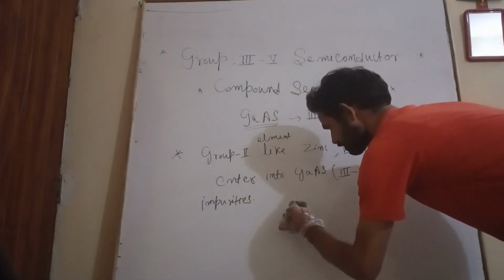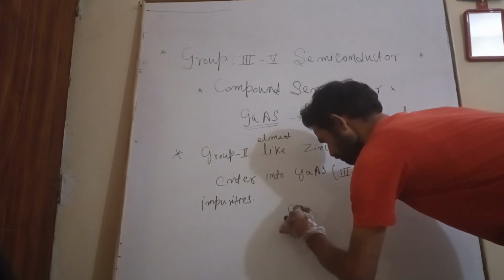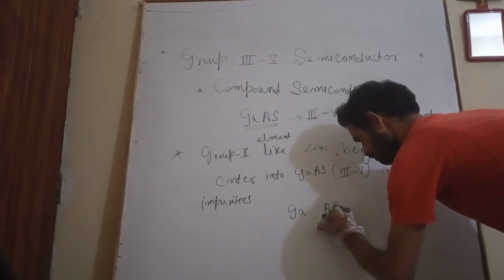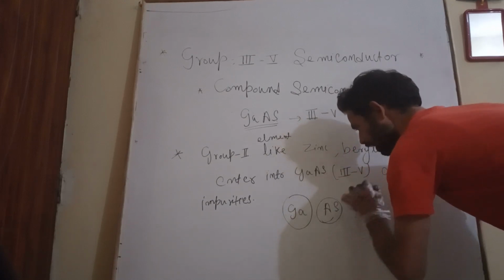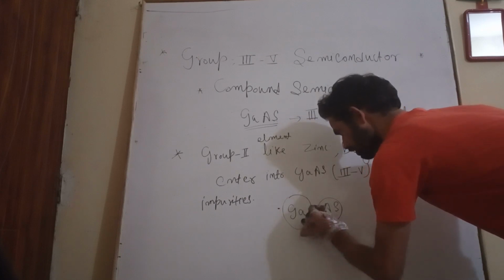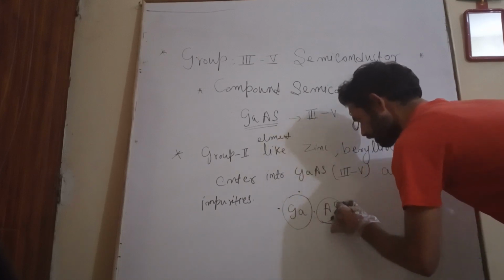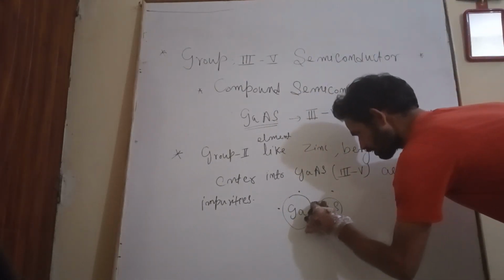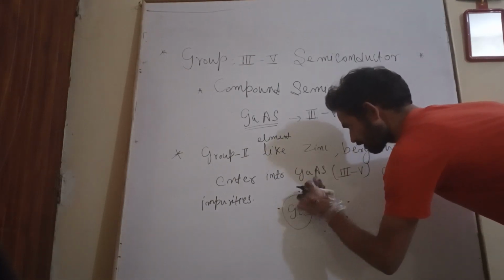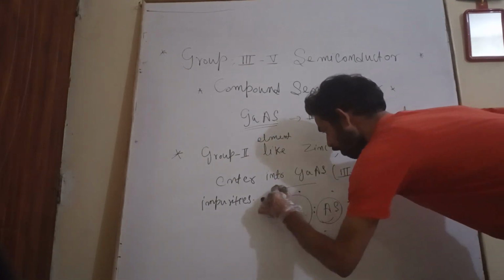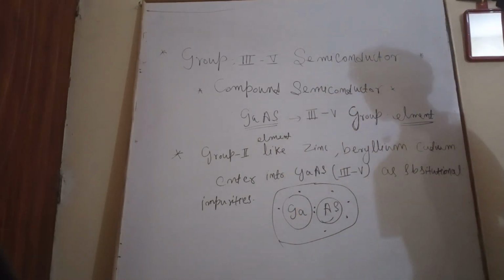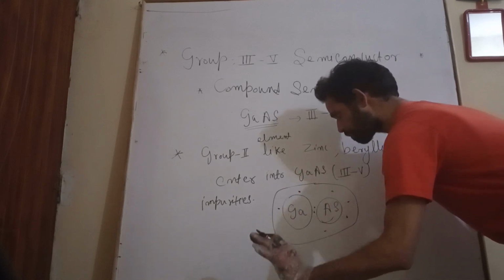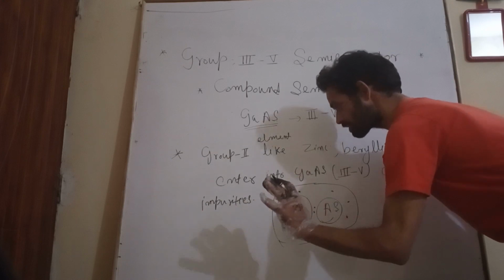See here, this is my gallium and this is my arsenic. If you see the gallium outermost shell, how many electrons are there? 3. If you see the arsenic outermost shell, how many electrons? 5. So 3 plus 5 is equal to 8, which means the octet is complete and it is stable. So this compound semiconductor, gallium arsenide, is stable.